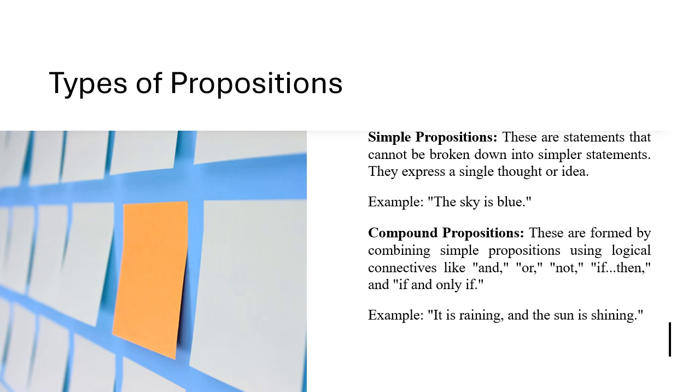Simple statements or simple propositions are statements that cannot be broken down into simpler statements. It is a single statement. The sky is blue. The parrot is green. This is a simple proposition. Similarly, a compound proposition has two simple or single statements connected by and, or, if then, not, if and only if. So this is the example: it is raining and it is shining.